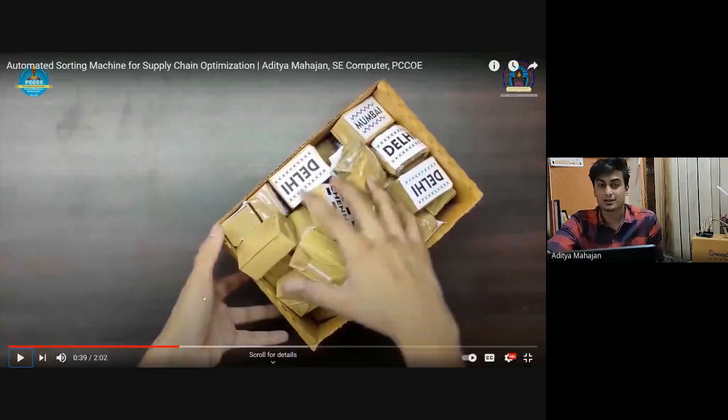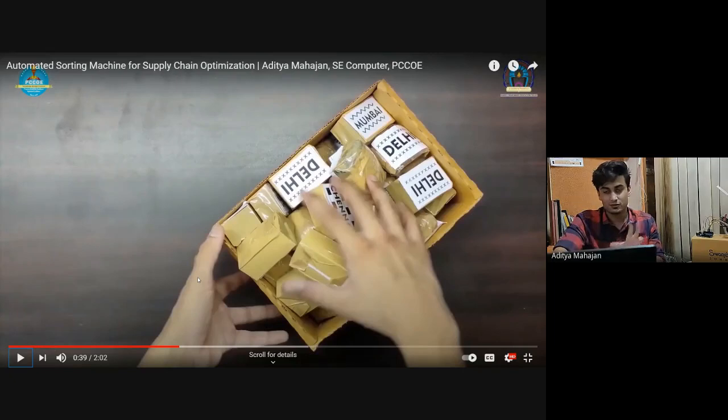So that's the current scenario in the market. Amazon, Flipkart, these sites handle lakhs or crores of packages every day, but they have to hire tens of thousands of workers to sort those packages, because a worker in the Amazon warehouse literally looks at the package and manually sorts it into different categories, like this would go to Pune, this would go to Mumbai, and that sort of thing. It's a very time consuming and labor intensive task. One warehouse can employ as many as 1,000 people just for this purpose.